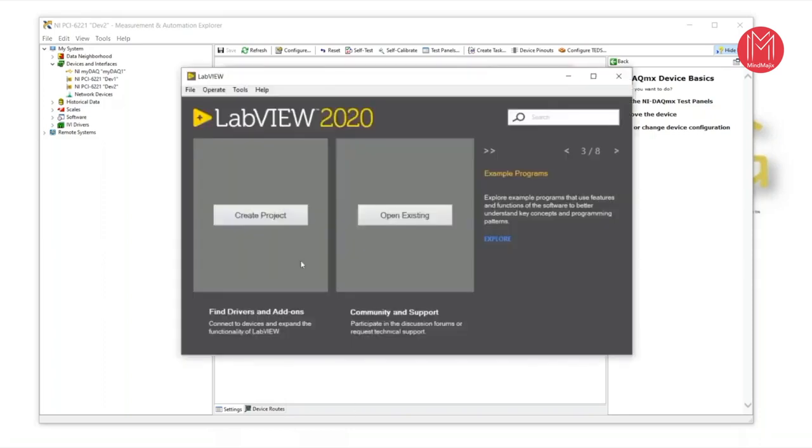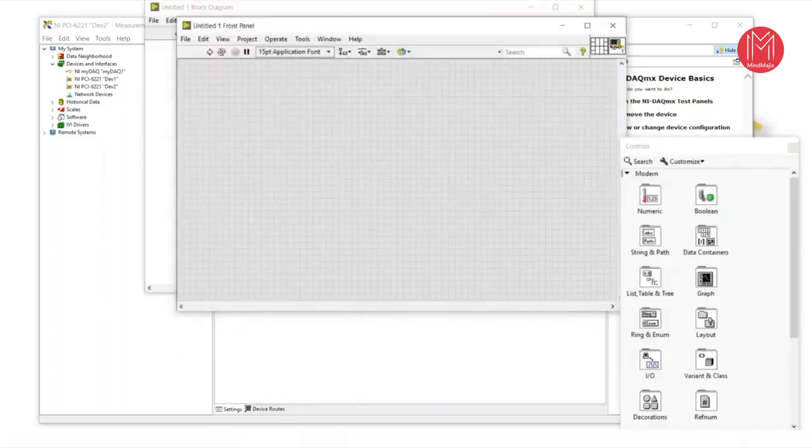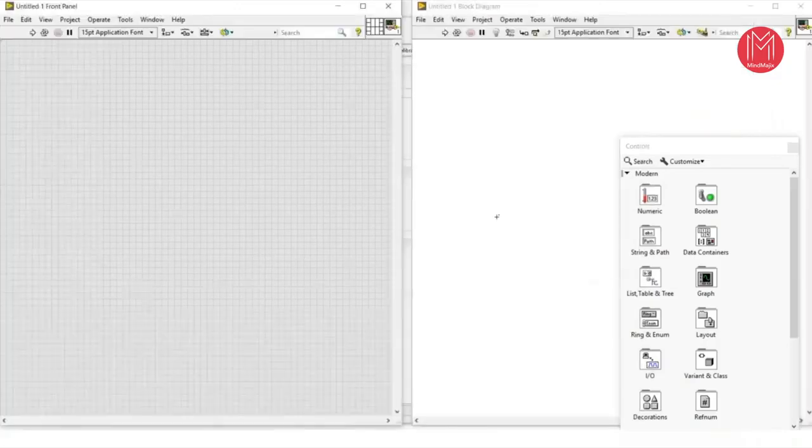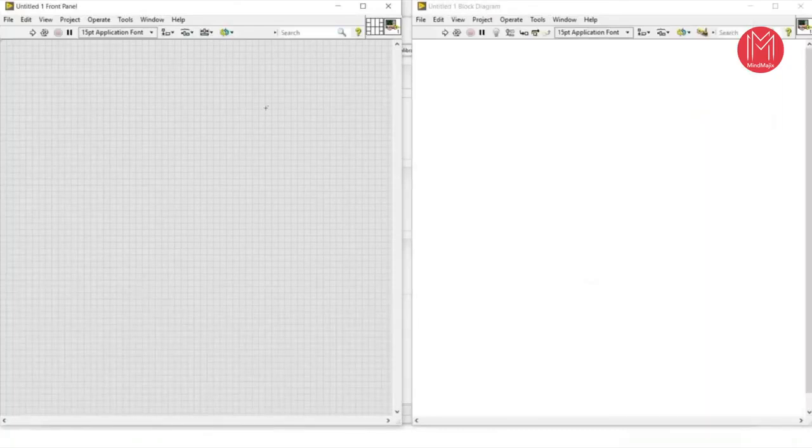Coming to LabVIEW, first I will show you how easily you can acquire the data using LabVIEW. Data acquisition using LabVIEW is very easy. You will not find such an easy way to acquire the data. This is the front panel of your LabVIEW and this is the block diagram. When we start learning from the basics, I will explain all those things about the front panel and block diagram.